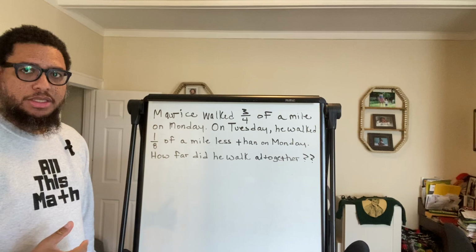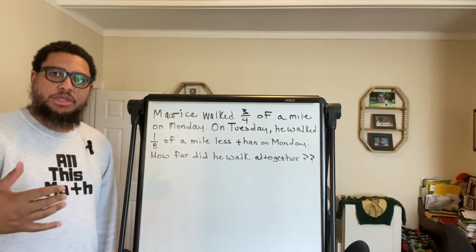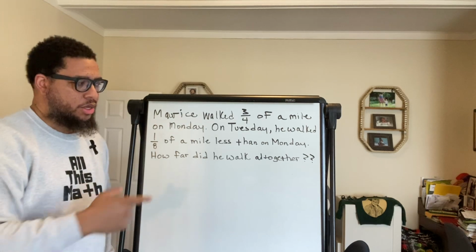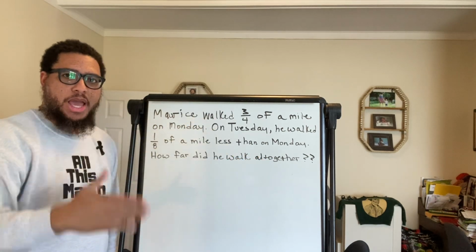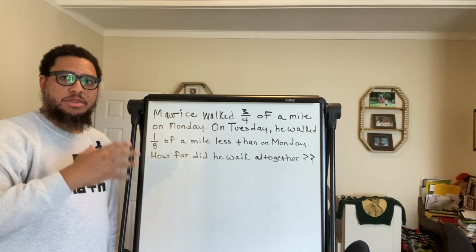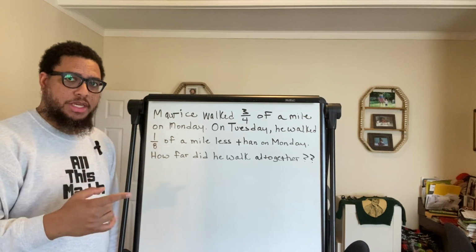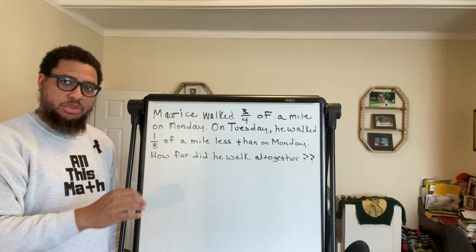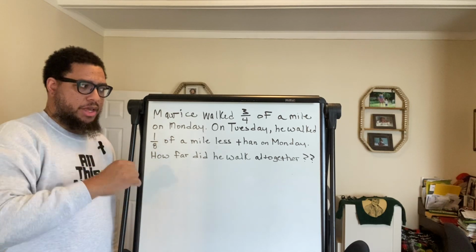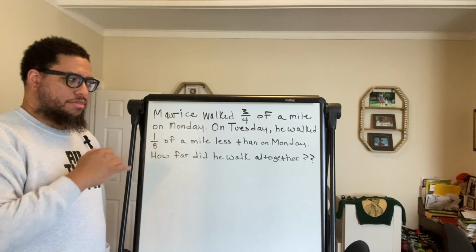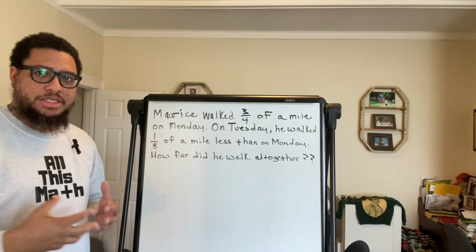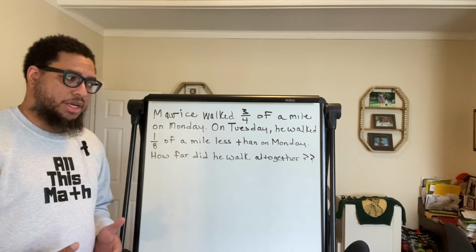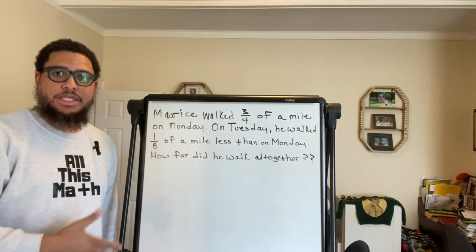So altogether means we're dealing with a total. We're going to be dealing with how much he walked on Monday plus how much he walked on Tuesday. When you see the word altogether, that means you added some different quantities up. That's what that word means. Make sure you understand that. Make sure you write that word down in your notebook or in your notes or whatever you're writing on, and identify the fact that it indicates you need to add some things together. You might even need to multiply some things together in some cases because multiplication is just repeated addition anyway.